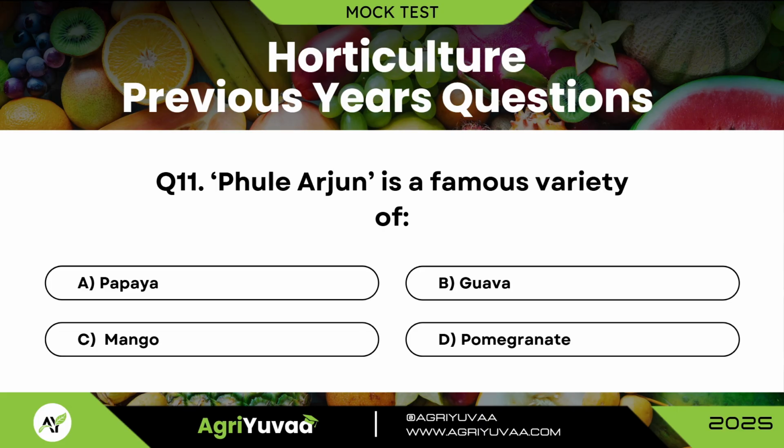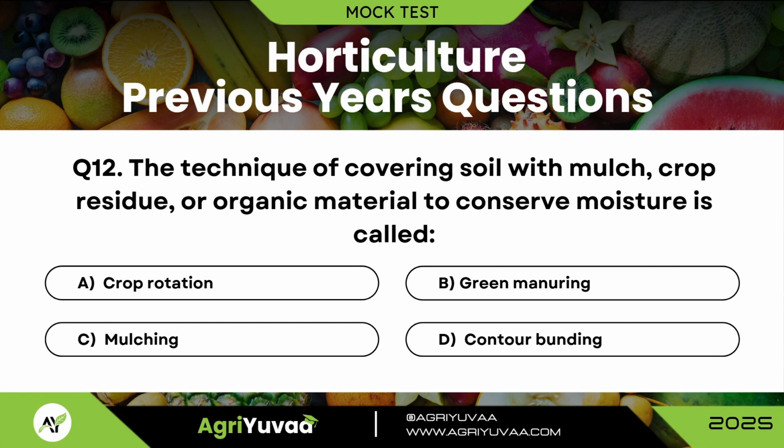Question 11. Phule Arjun is a famous variety of? Correct answer is option D, pomegranate. Question 12. The technique of covering soil with mulch, crop residues or organic material to conserve soil moisture is called? Correct answer is option C, mulching.